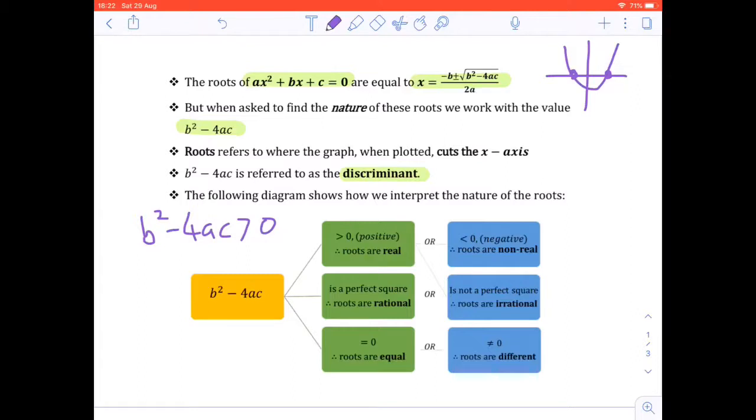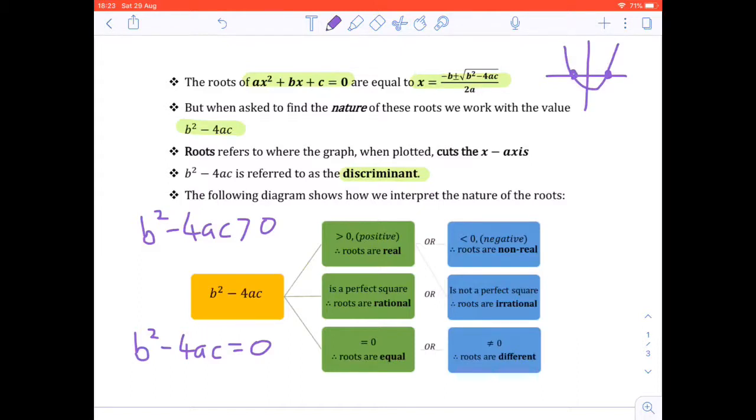If b squared minus 4ac is a perfect square, then the roots are rational. If b squared minus 4ac equals 0, then the roots are equal. So if we wanted to test if the roots are equal, we would take b squared minus 4ac and make it equal to 0. And if it does, then the roots are equal.